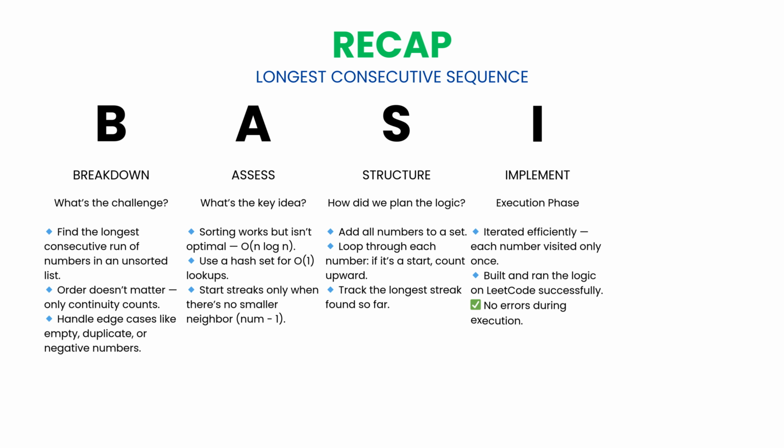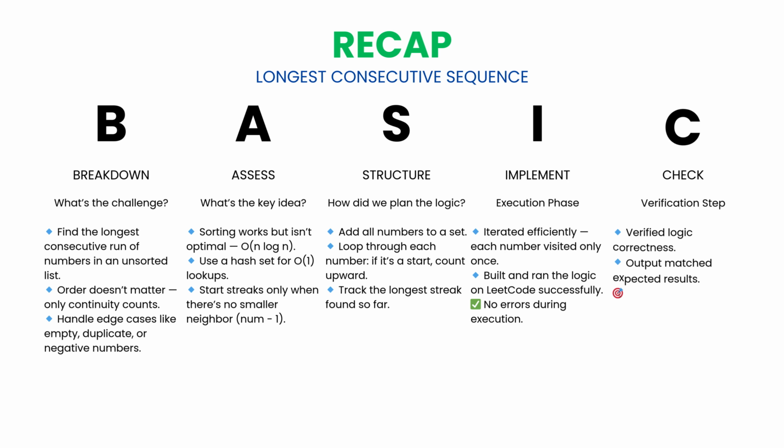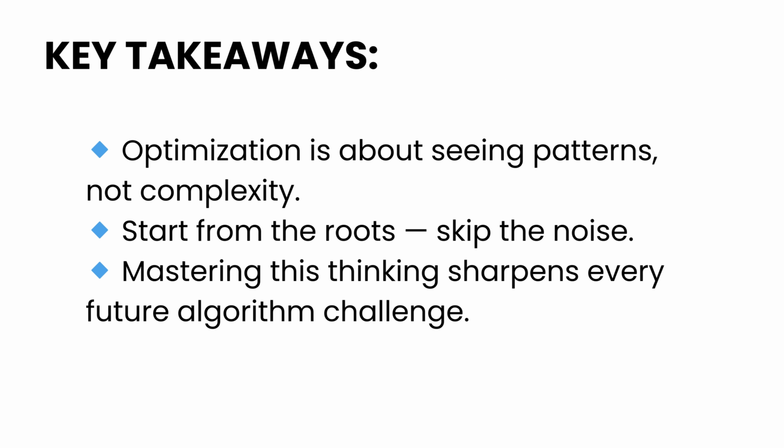We built this logic step by step, ensuring each number was visited only when necessary. The code ran cleanly and efficiently. We successfully executed it on LeetCode without any errors. We tested across various cases: scattered numbers, duplicates, negatives, even empty arrays. Every test passed perfectly, and the logic held up across all scenarios. The key takeaway? True optimization isn't about fancy syntax, it's about seeing structure where others see randomness. Once you understand how to detect starting points, you can handle any streak, sequence, or continuity problem with total confidence.